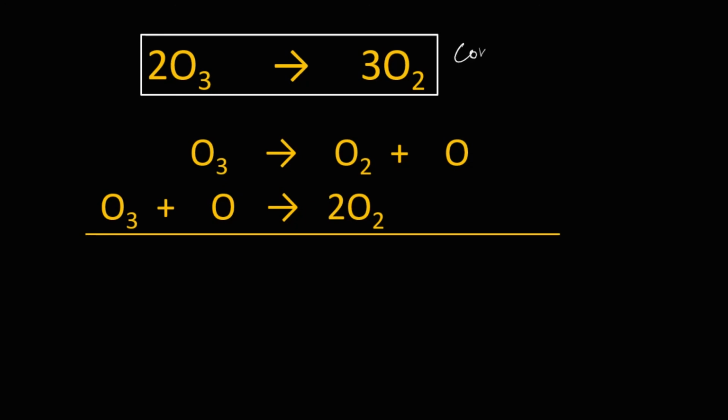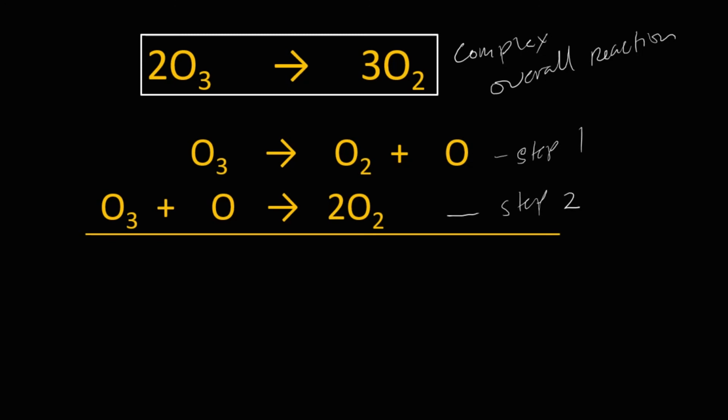Right, so this is again our complex reaction, or our overall reaction. And as you can see, we have two steps. This is elementary step number 1, and then our elementary step number 2. So how were we able to come up with this? Let us add these two elementary steps.